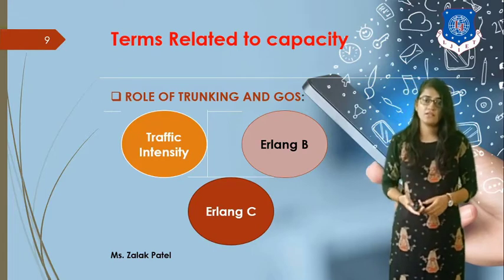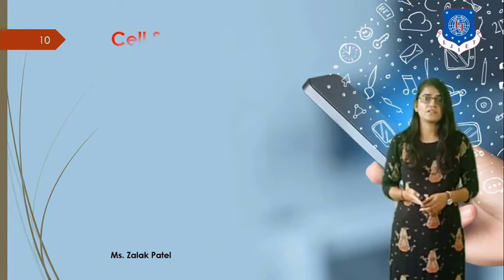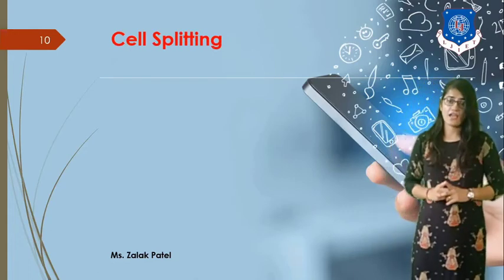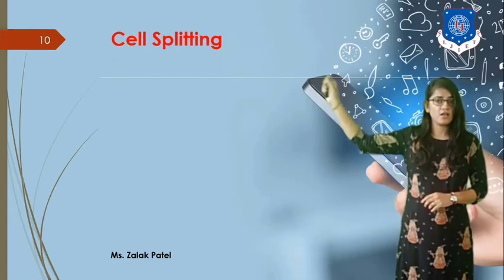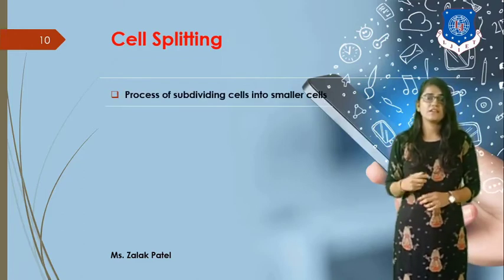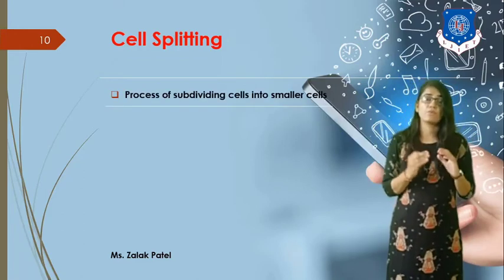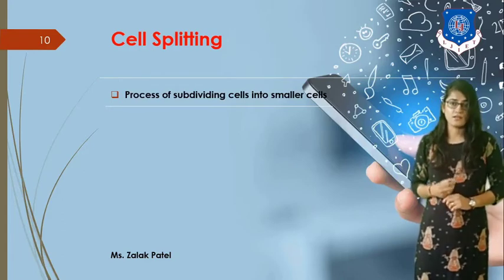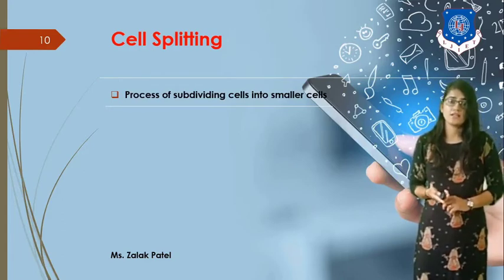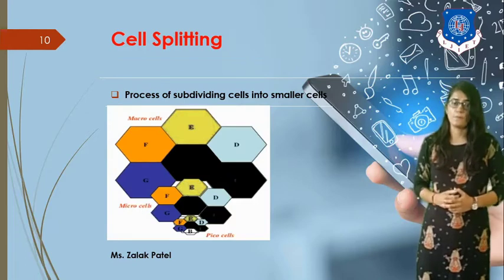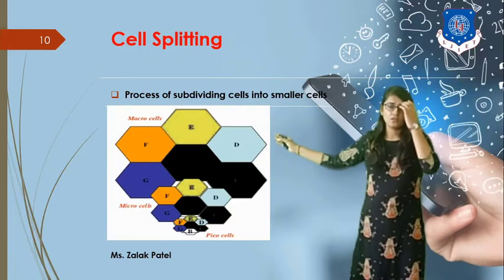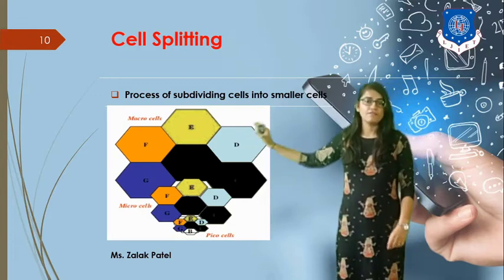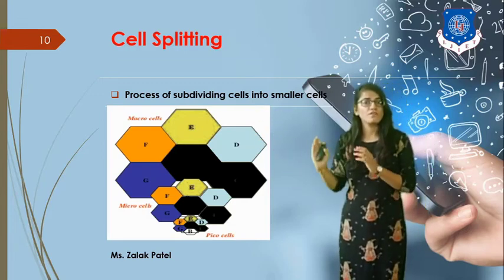So let's see the first technique for improving the cellular cell capacity, that is cell splitting. The basic definition of cell splitting is the process of subdividing cells into smaller cells. Let's understand it with this figure. You can see that the whole cellular network is divided into a number of cells.